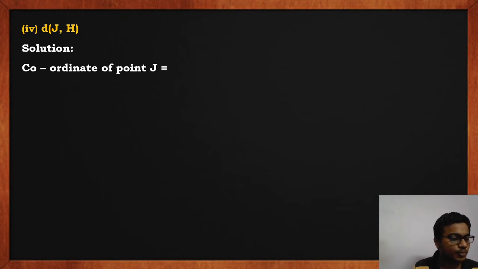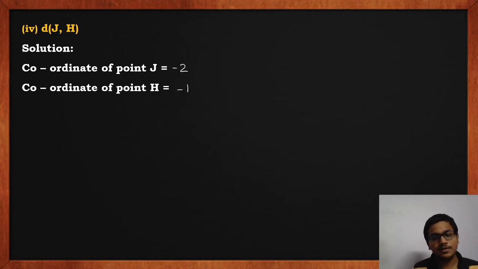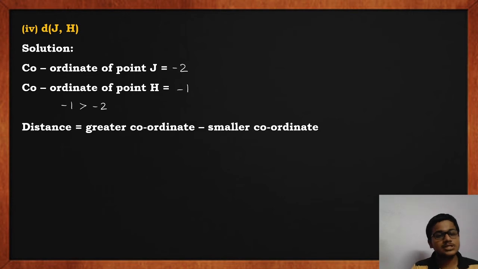We'll move to sum number 4, distance JH. Coordinate of point J is -2. Coordinate of point H is -1. Now here both the numbers are negative. Among negative numbers, the smaller number has the greater value. So -1 is greater than -2. Distance is again greater coordinate minus smaller coordinate.